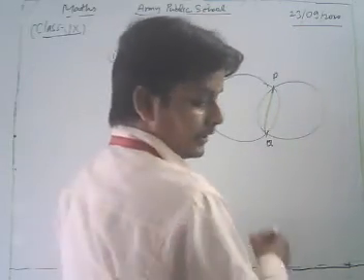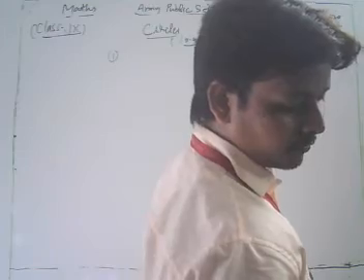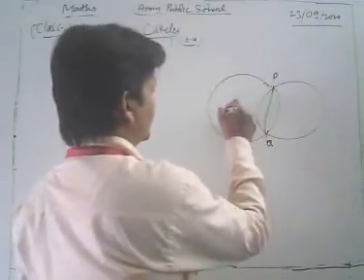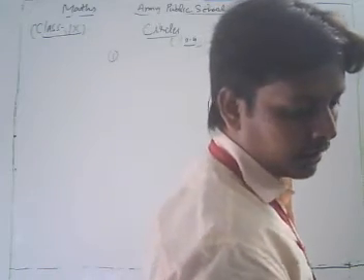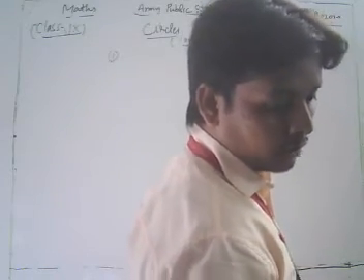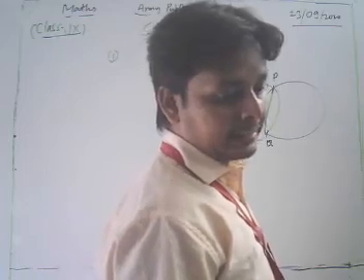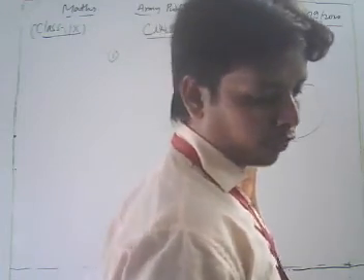Suppose we take the center of the first circle as O. Now look, what is the question? The circles intersect at 2 points and the distance between their centers is 4 cm.